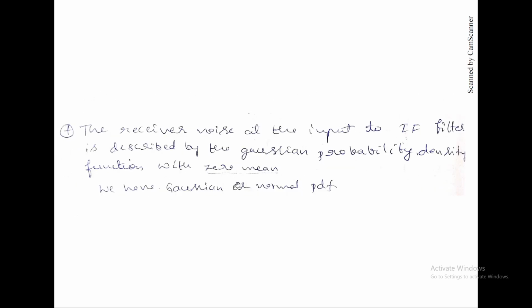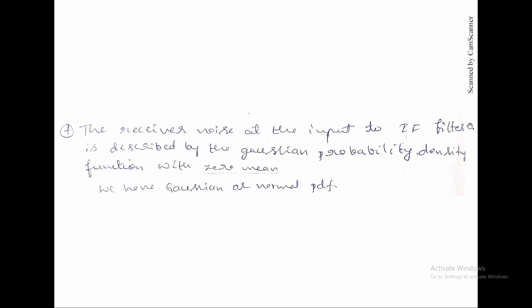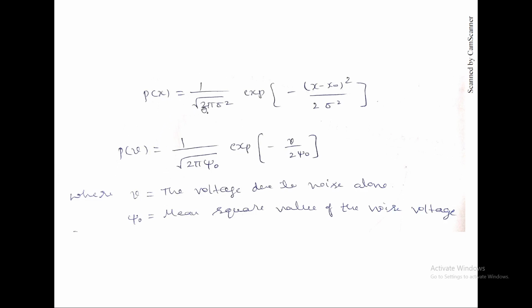Next, the receiver noise at the input of the IF filter is described by the Gaussian probability density function with mean 0. Gaussian and normal PDF are the same. Using the Gaussian, 1 by root of 2 pi sigma square, exponent of this. With mean 0, x naught will be 0, so only the x square term by 2 sigma remains.